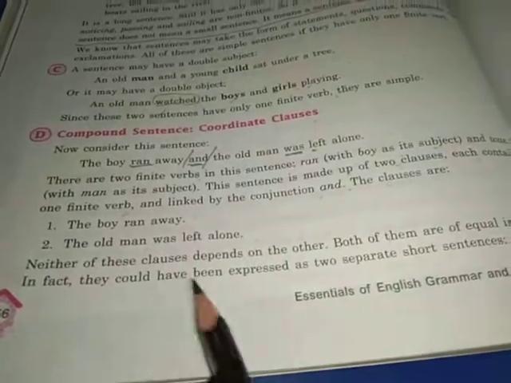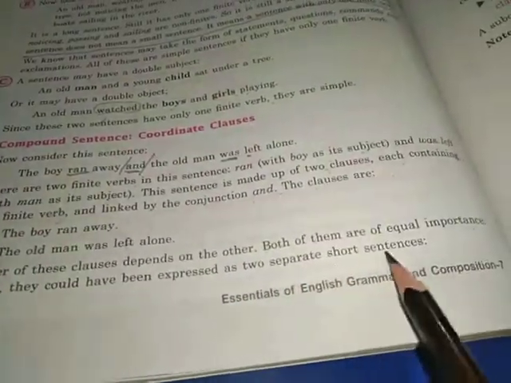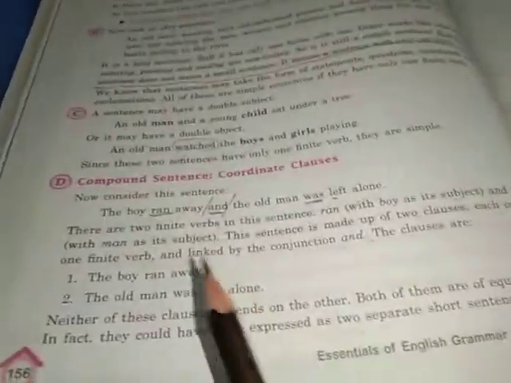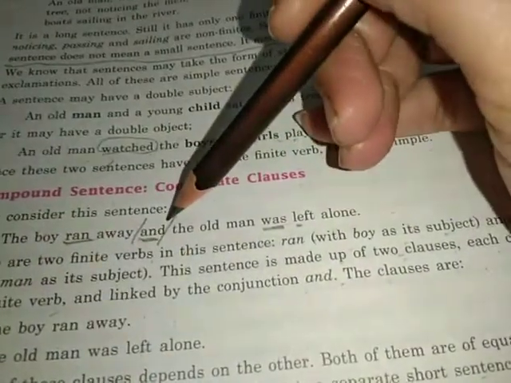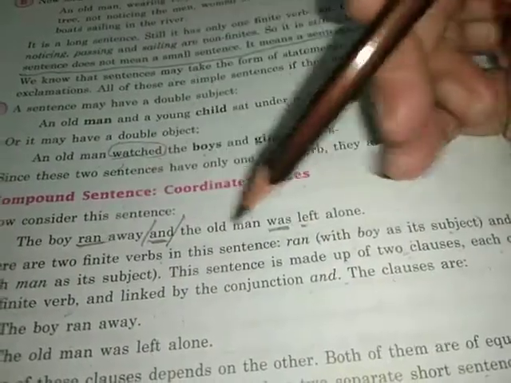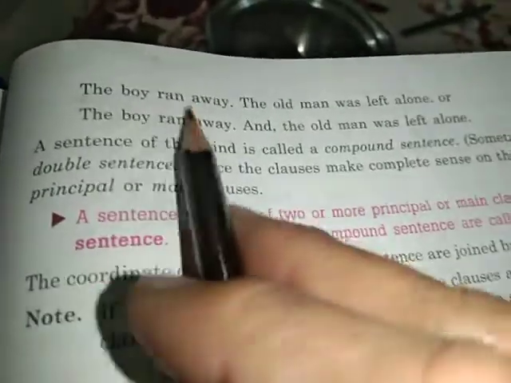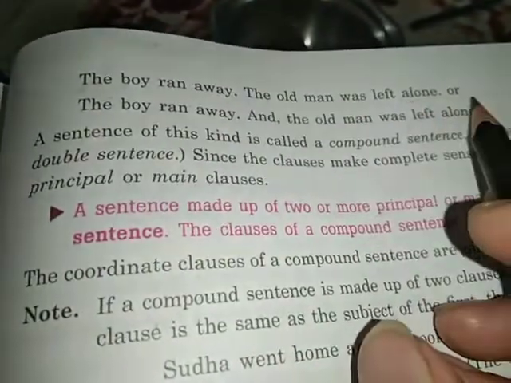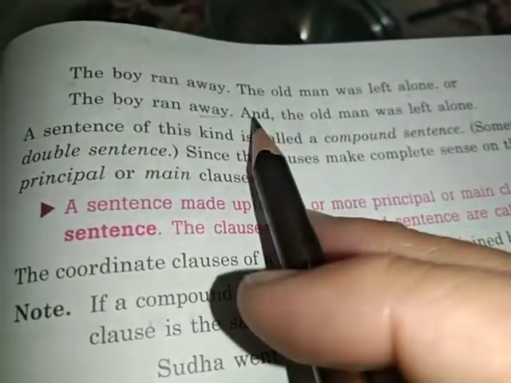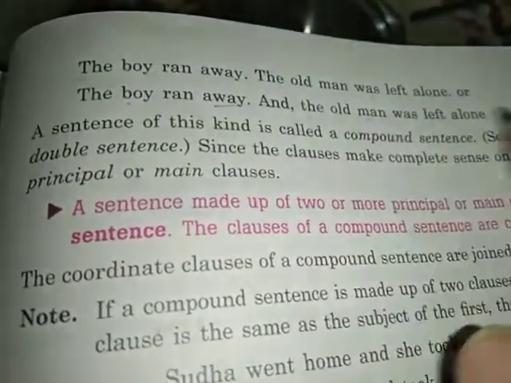Both of them are of equal importance. In fact, they could have been expressed as two separate short sentences, right? दोनों अलग अलग sentences की तरह भी function कर रहे हैं. But जो कि and हमने लगाया है, तो we can join both these two different sentences into a single sentence, right? The boy ran away, the old man was left alone, or the boy ran away and the old man was left alone. दो अलग अलग sentences भी हम इसके कर सकते थे.